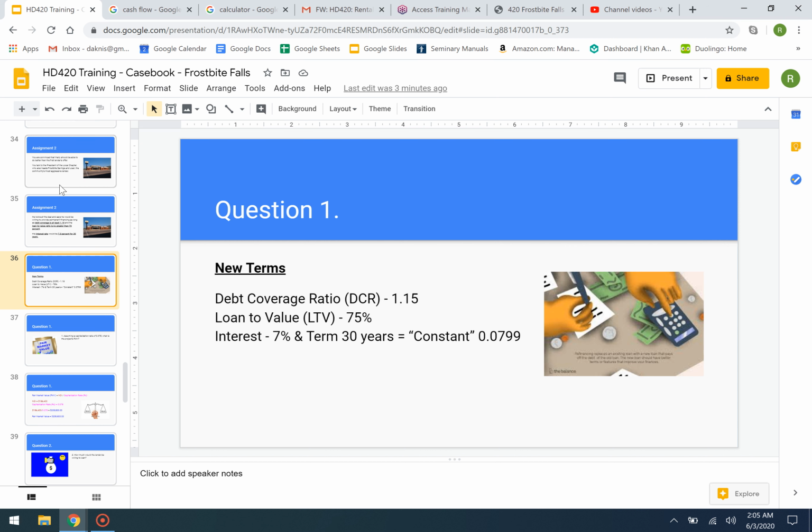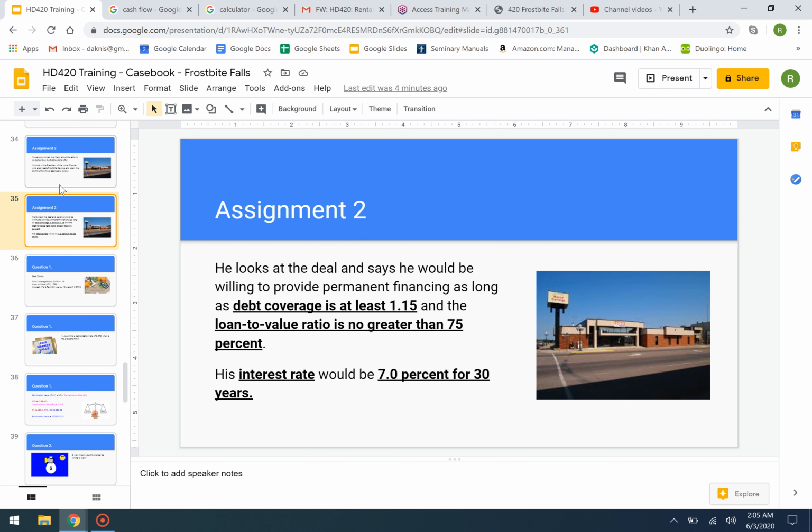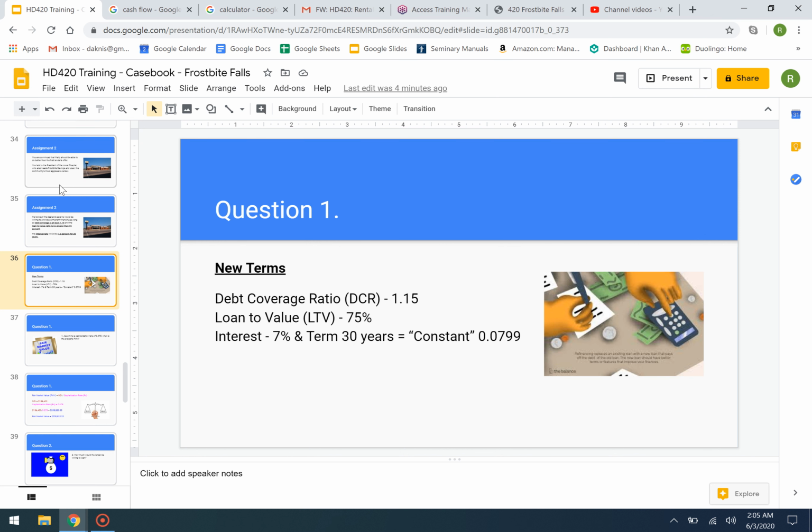Now notice before we do anything else that we have introduced some new terms into this. The debt coverage ratio, which is what he said above, a debt coverage of at least 1.15, that's right here. The loan to value, 75%. And then we're changing the constant because he gave us a new interest rate of 7% for 30 years as opposed to the other loan. So we have a new constant. If you check the table, pages 89, 90, 91, you'll see that the new constant is going to be 0.0799.